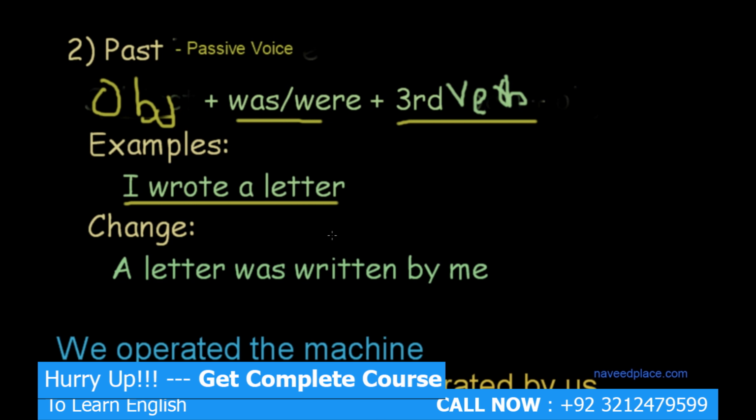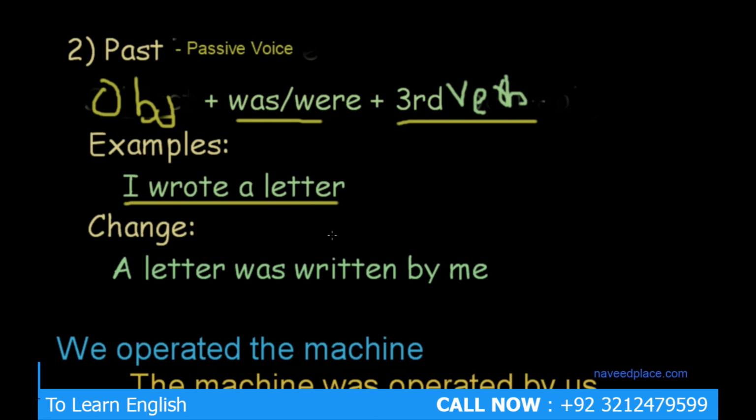Hello my friends, my name is Mohammad Naveed, and in this lecture I am going to teach you past in passive voice. In order to learn past in passive voice, we need to see the structure of past in passive voice. Here we have the structure: object plus was verb plus third form of verb.